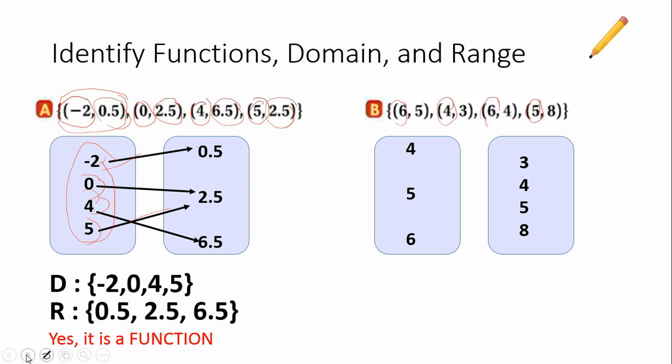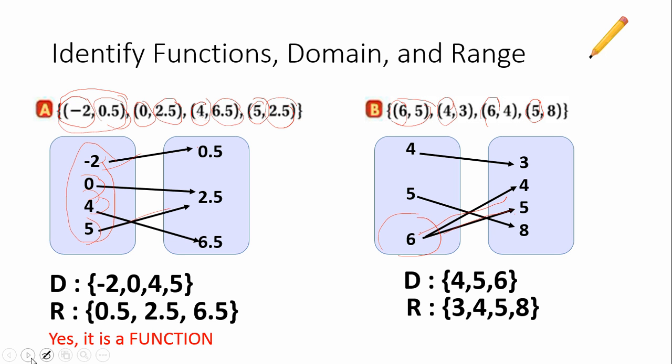And then we go ahead and draw the connector arrows. Okay, 6 goes with 5 is the first point up here. So I'm going to draw 6 going with 5, 4 with 3, 6 with 4, and 5 with 8. And you can see, again, here's our problem, right? 6 has 2 branches coming out from it. That's not good. That's one button leading to 2 different outcomes. So this one's not a function. But we'll still list the domain and the range. And then we'll say, nope, it is not a function.